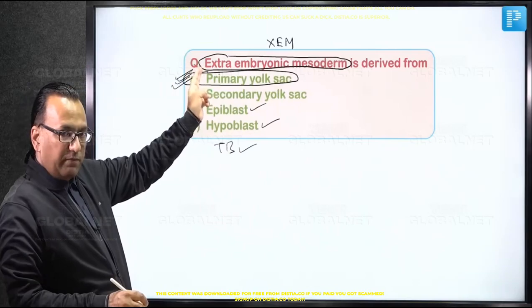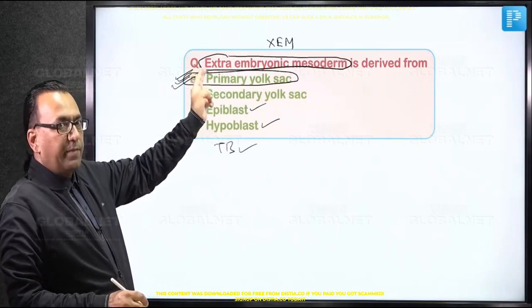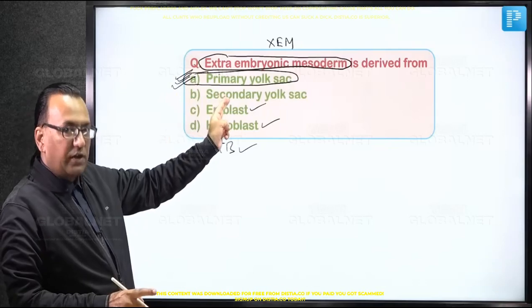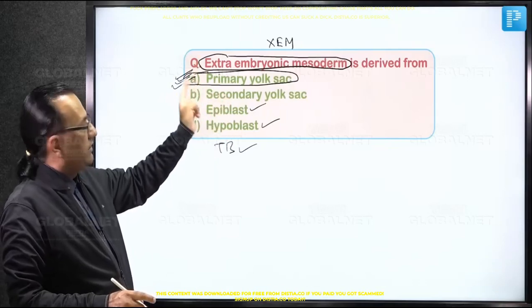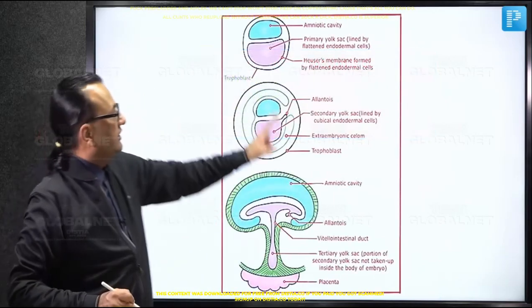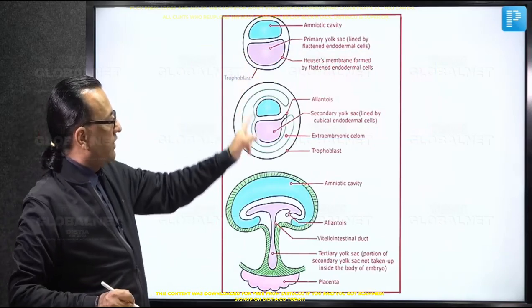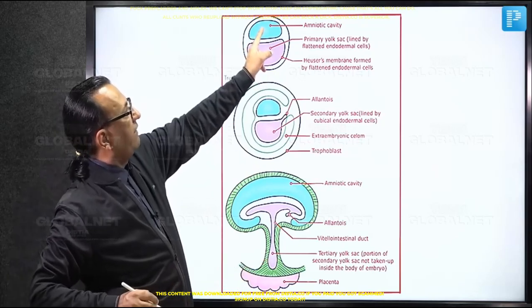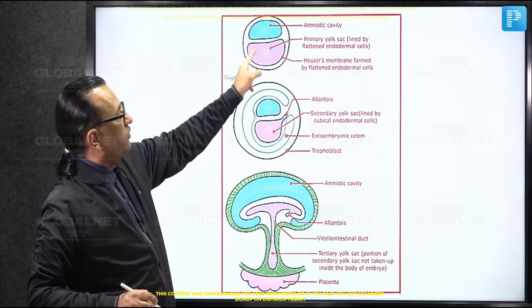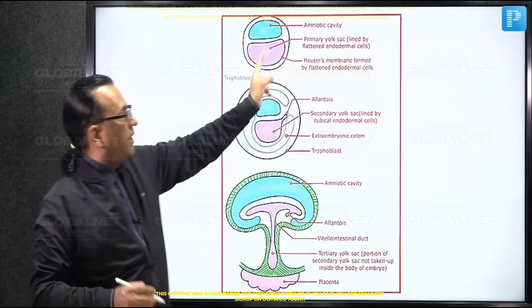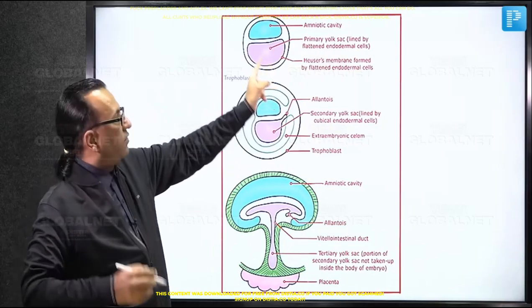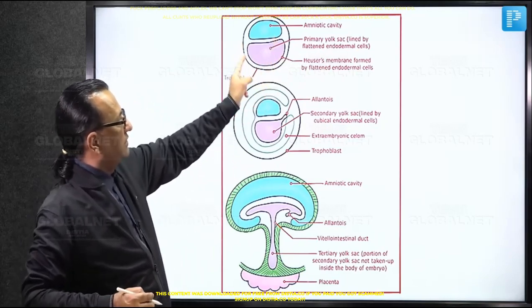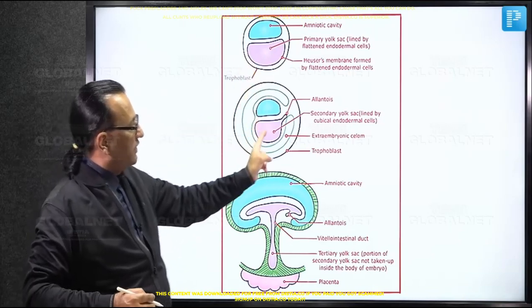And once the extra-embryonic mesoderm develops the extra-embryonic coelomic cavity, then the primary yolk sac is re-termed as the secondary yolk sac. There is a tertiary yolk sac also. Let us look at the diagrams now. But keep your answer as choice number A here. In these diagrams, we can see there is a primary yolk sac becoming secondary yolk sac, and then tertiary yolk sac. As we have seen in the beginning, there's a dorsal amniotic cavity, ventral is yolk sac cavity, and that yolk sac cavity is the primary yolk sac. Actually, it is coming from the blastocyst cavity, and it was lined by Heuser's membrane formed by the hypoblast cells. Then we have seen the primary yolk sac is re-termed as secondary yolk sac.